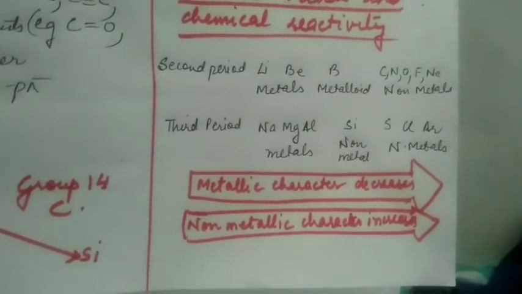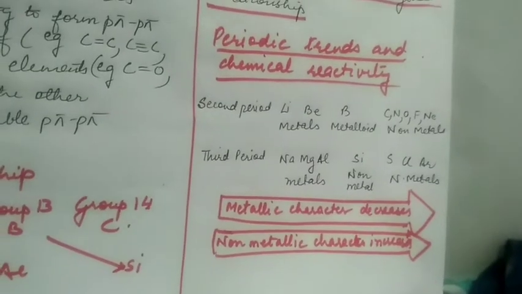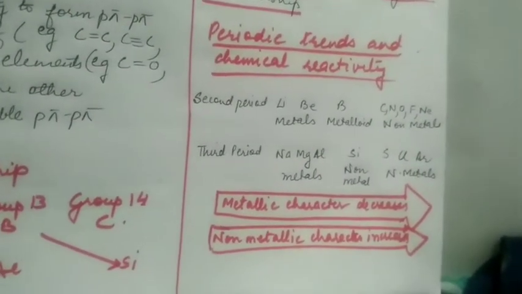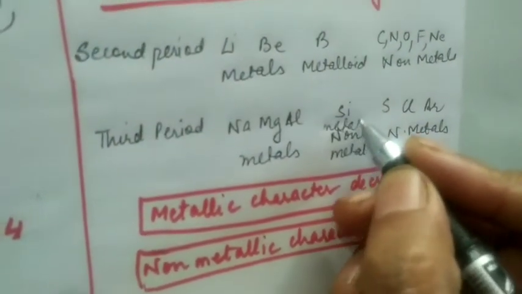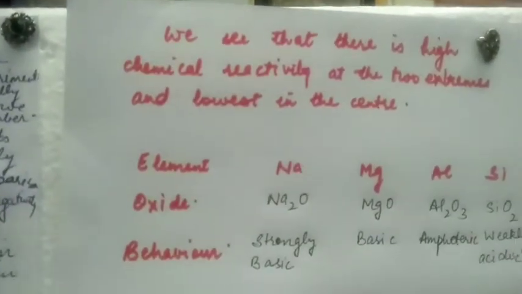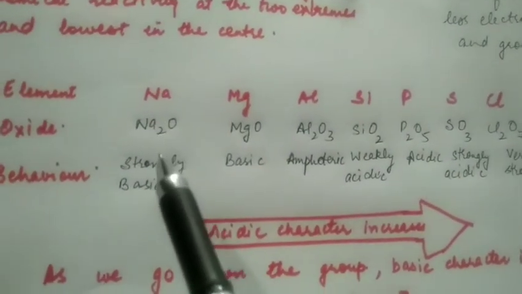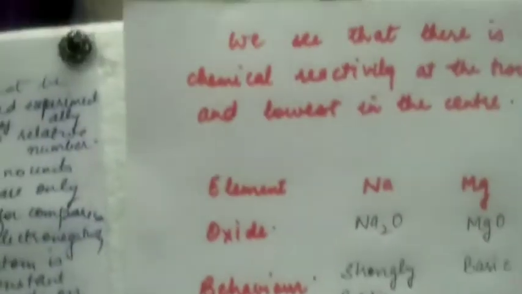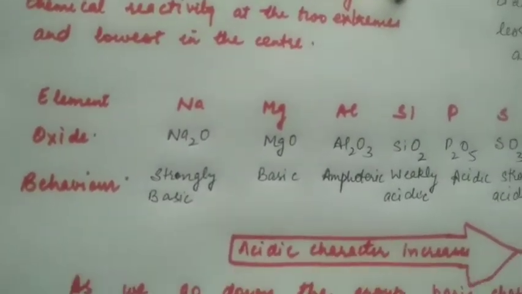Similarly, in the third period, the first three elements, sodium, magnesium and aluminium, are metals. Silicon is a metalloid, and phosphorus, sulfur, chlorine and argon are non-metals. We see there is high chemical reactivity at the extremes. That is, the extreme left is a very reactive metal and the extreme right is a very reactive non-metal, whereas the elements in the center have the lowest reactivity.